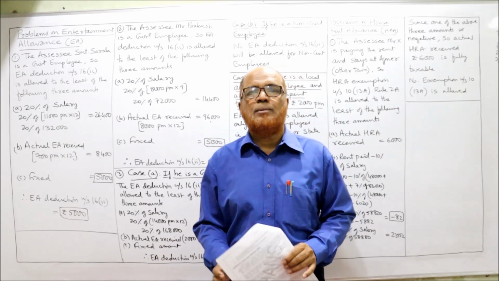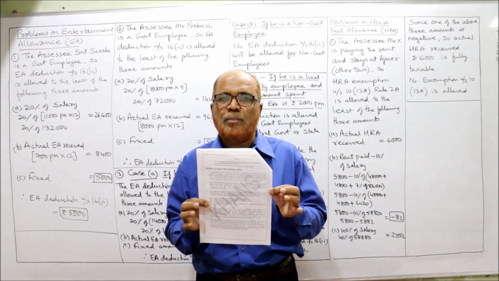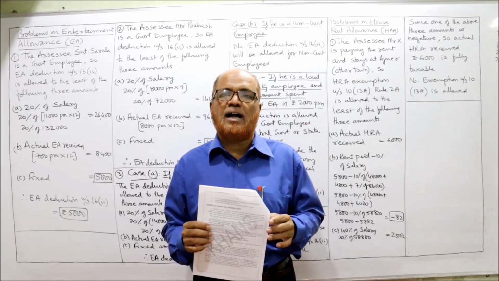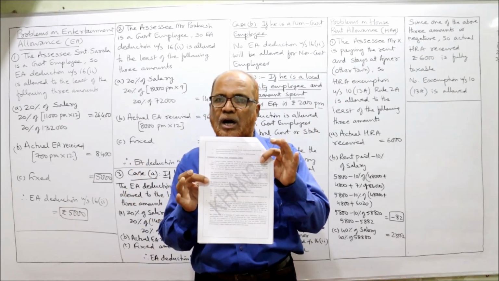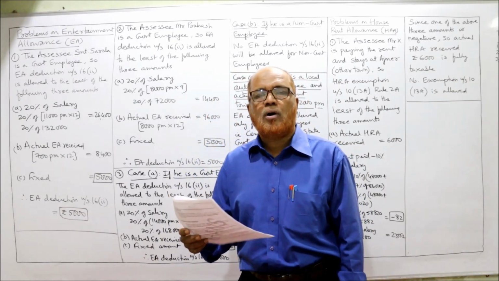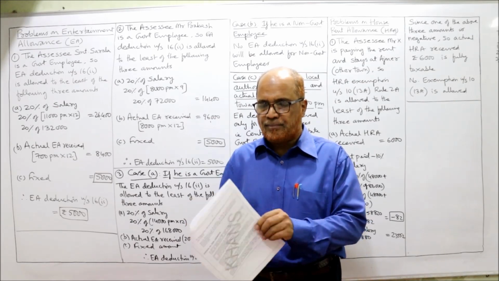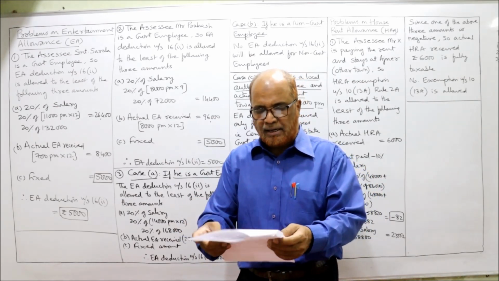And before starting the problems, I expect my viewers to have a printout of the problems which I have given in the link under my description. So before starting, get a printout, a hard copy, and keep it ready. Now, first problem on entertainment allowance. See the problem.